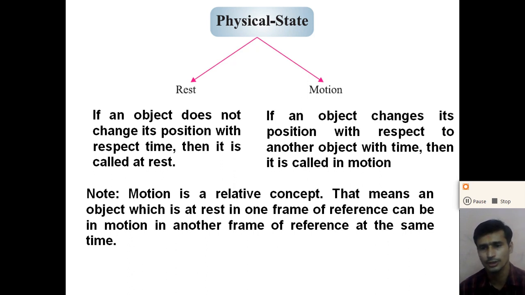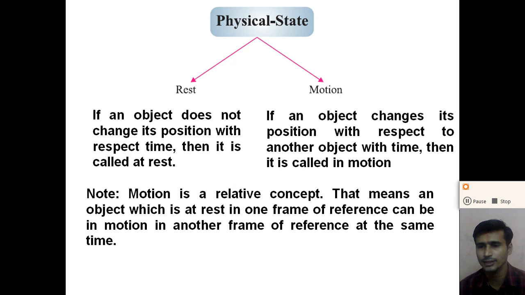Rest or motion: there are two physical states of an object. When can we say that an object is at rest? If an object does not change its position with respect to time, then the object is said to be at rest. Suppose one book is put on the table.